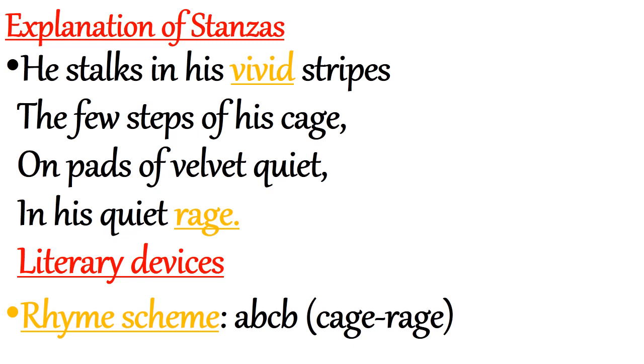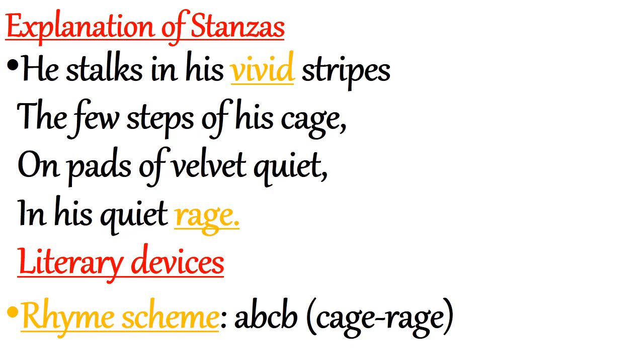Here 'he' refers to the tiger. Stalks means to move with pride. The tiger moves with pride in his vivid stripes. Vivid means clear, with his clear stripes. Stripes means long narrow bands of lines on the body. And he moves only a few steps of his cage because he is locked behind the bars. He is in the cage and he can move only a few steps there.